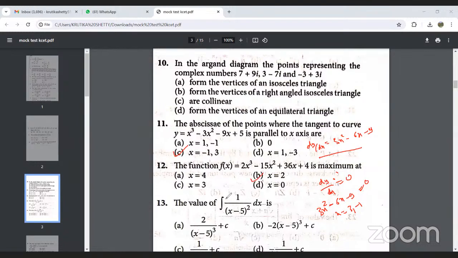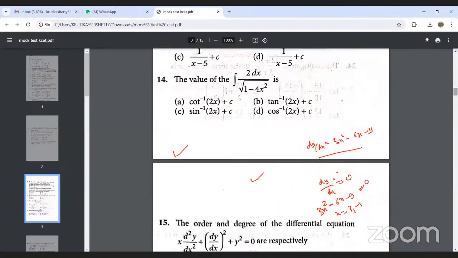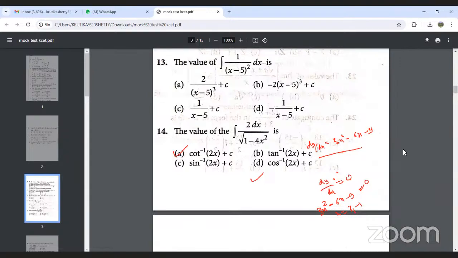Next, question number 13. Both questions 13 and 14 are from integration. Here they have asked the value of the integral of 1 upon x minus 5 x square dx.